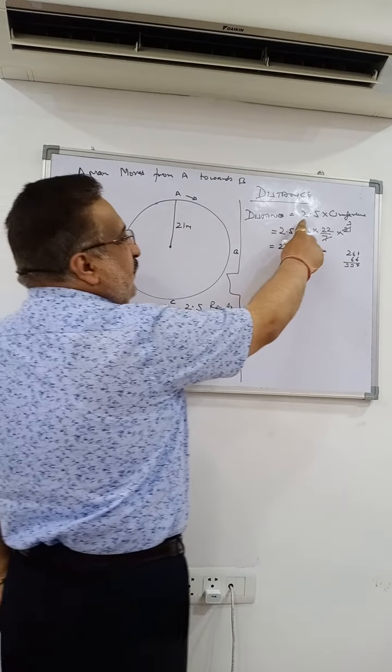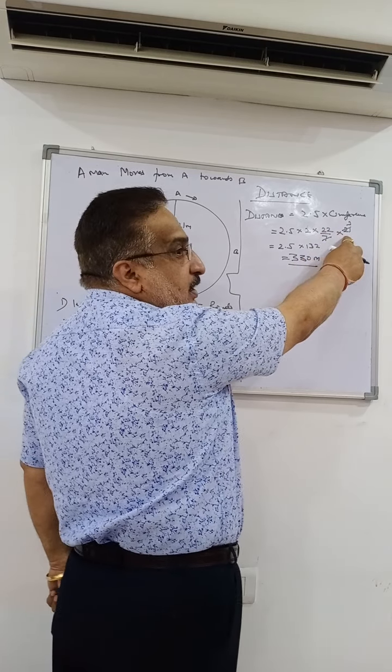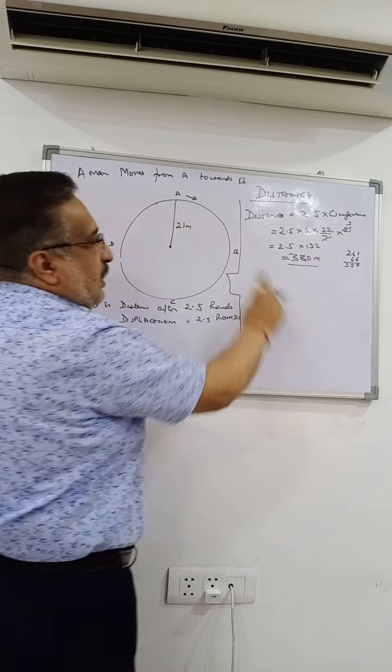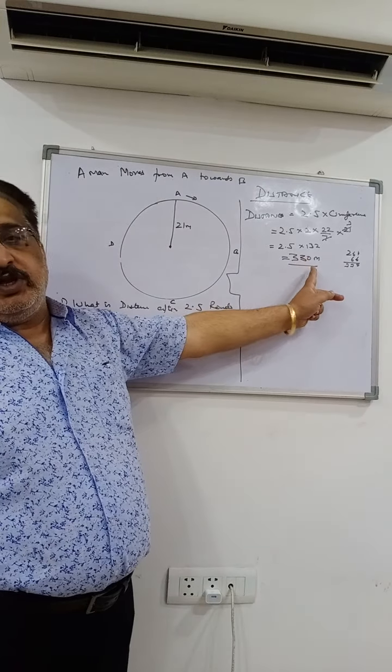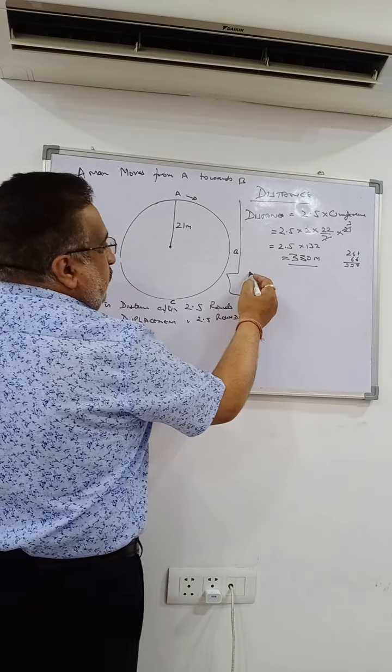This was 2.5 into circumference. The formula of the circumference is 2 pi r, where r is the radius, 21, that I have put here. That comes out to be 330 meters. Is that clear?